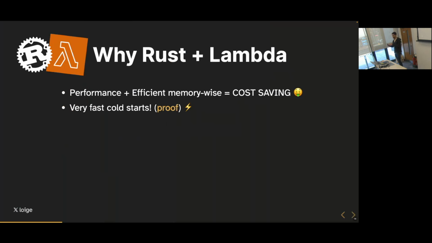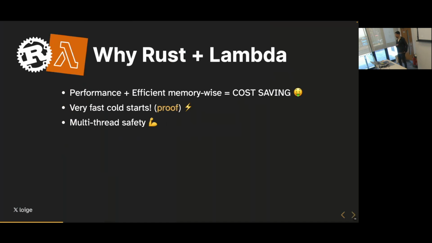You are going like at least 10% of the cold start that you have with other languages. So that can be really good if you're writing, for instance, APIs where you want the response to be really quick as possible, even in the case of a cold start.